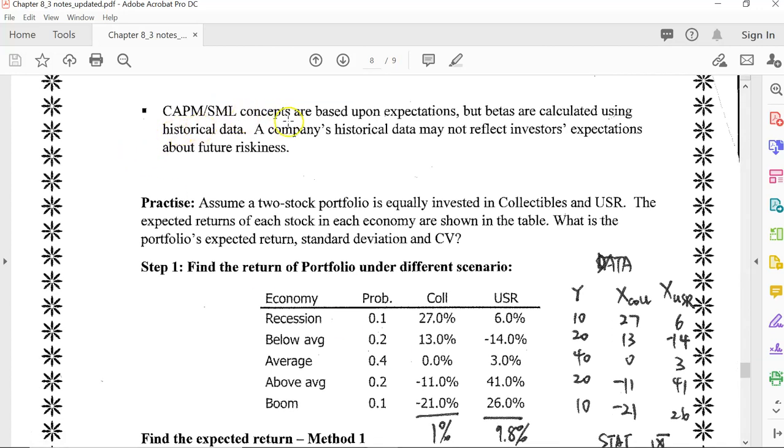CAPM or SML concepts are based upon expectations, but betas are calculated using historical data. A company's historical data may not reflect investors' expectations about future riskiness. Remember, we calculate beta based on historical data, and then we use the estimated beta to predict future stock return. So we're actually predicting future return based on what happened in the past. So it could be not that accurate. So here is all the discussion on the CAPM.